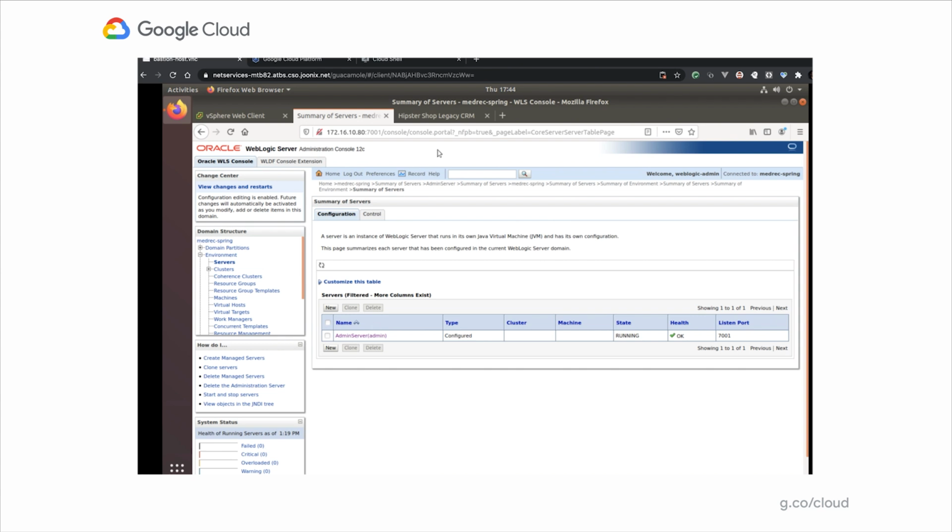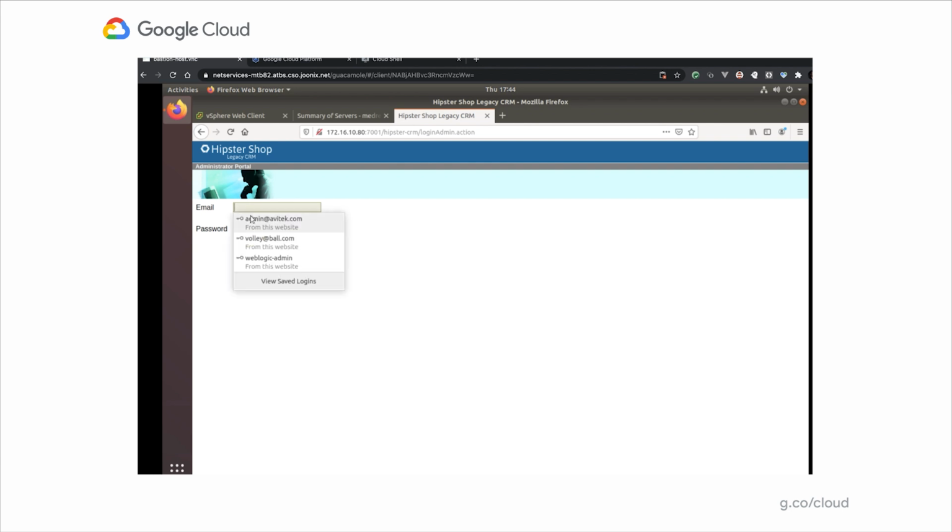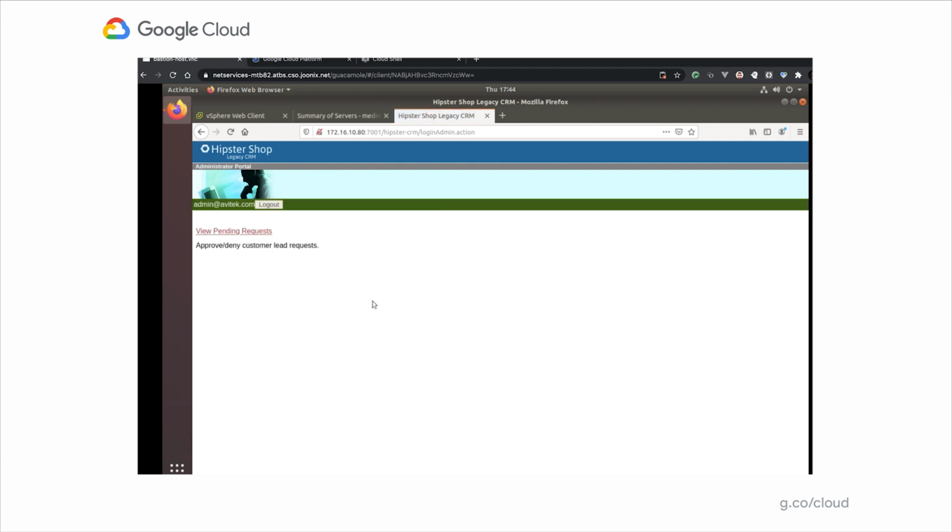It's a single admin server. And we can also go to the front end. Now this is a sample app called Hipster Shop. It's kind of simulating an e-commerce experience. And you can see from the looks of it, it's looking fairly antiquated. And it's probably been stuck this way because it's quite painstaking to change anything in a monolithic application.